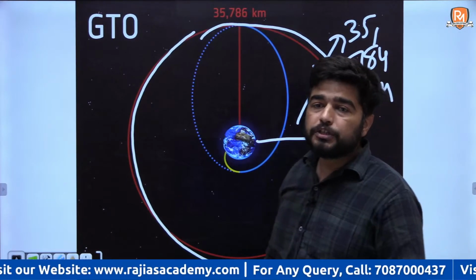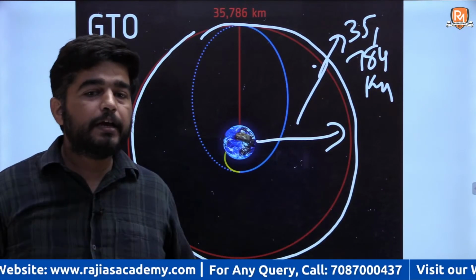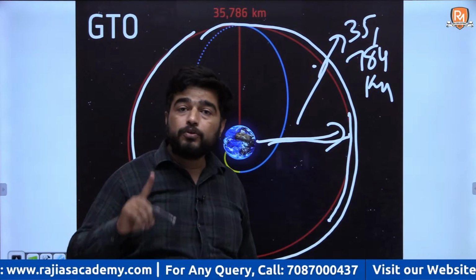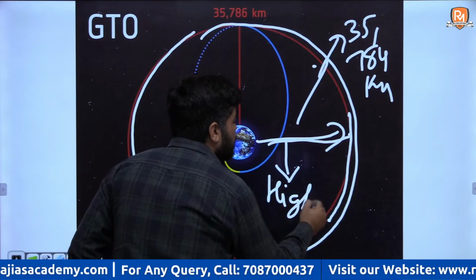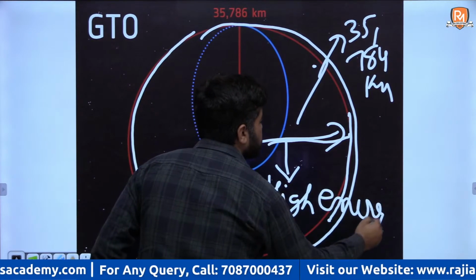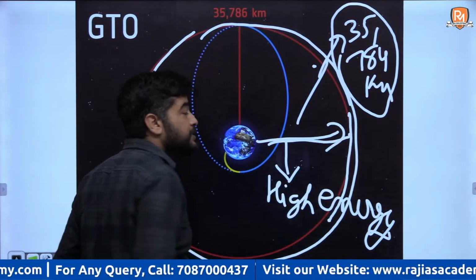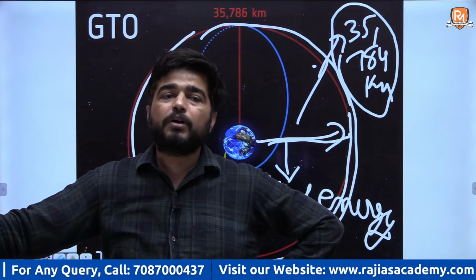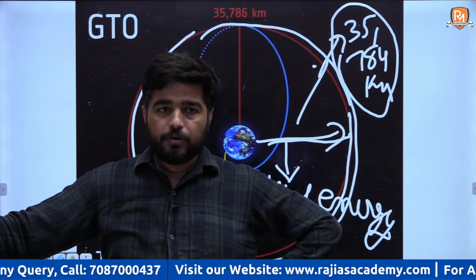If you launch directly in this orbit, you require a high amount of energy. Why? Because you are directly launching the satellite at the height of 35,784 kilometers. So how does ISRO launch a satellite in geostationary orbit?